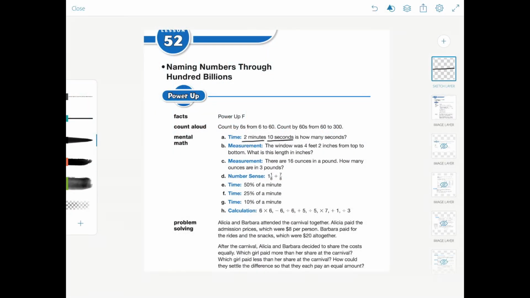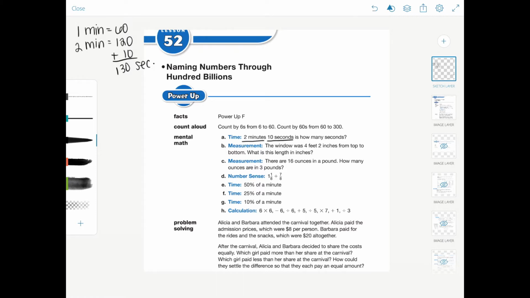All right, let's get going on lesson 52. Okay, so 2 minutes and 10 seconds is how many seconds? Well, there are 60 seconds in 1 minute. So we have to do 60 times 2, which would be 120. And then we have 10 more seconds, so we need to add that on. So that would be 130 seconds.